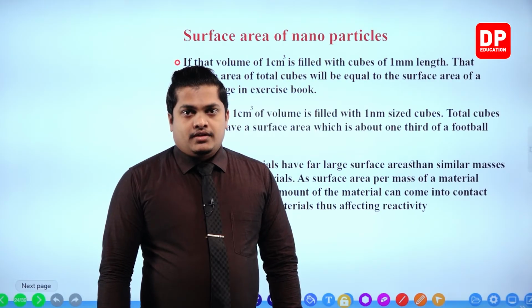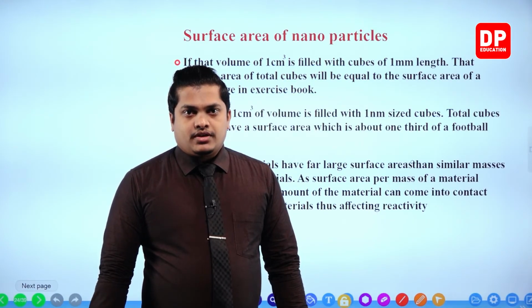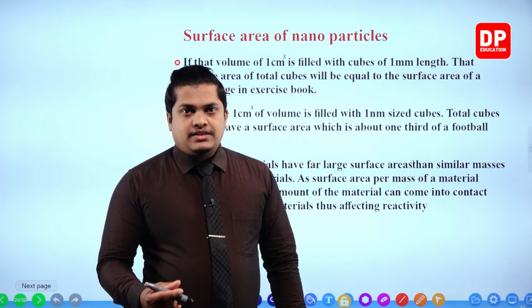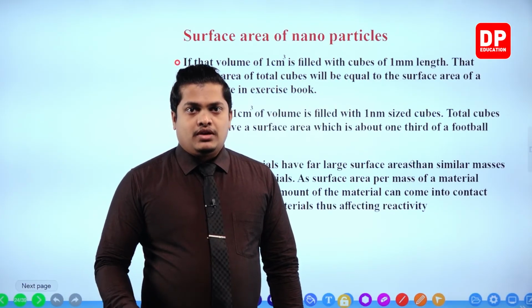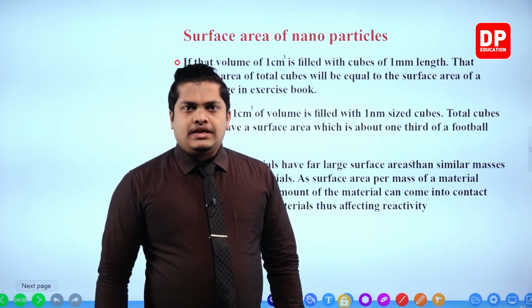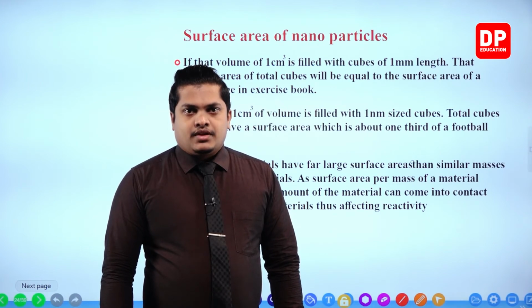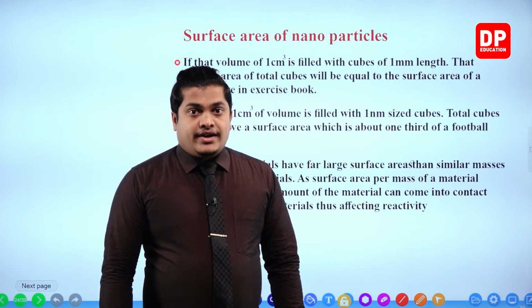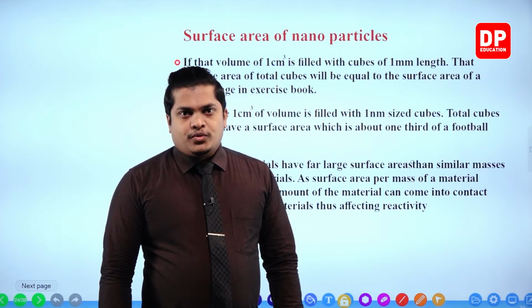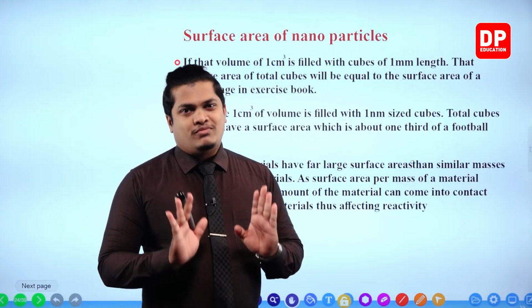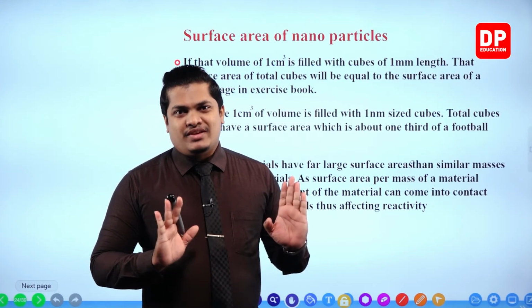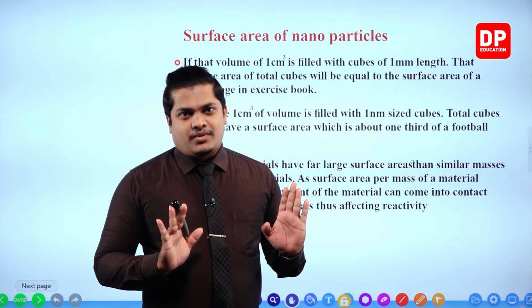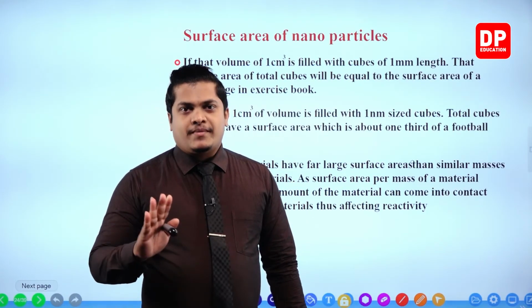It is drastically changing. When the particle size gets smaller and smaller, the surface area changes dramatically, my dear children. So this is the specialty in the surface area to volume ratio. However, the volume is constant. Volume is unchanged, right? But the surface area is dramatically changing.